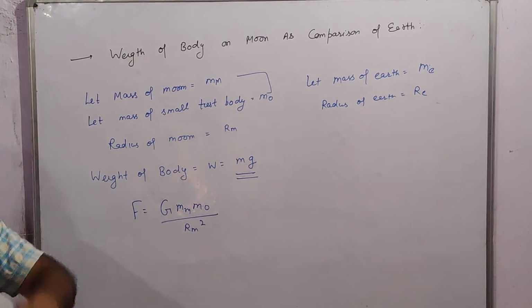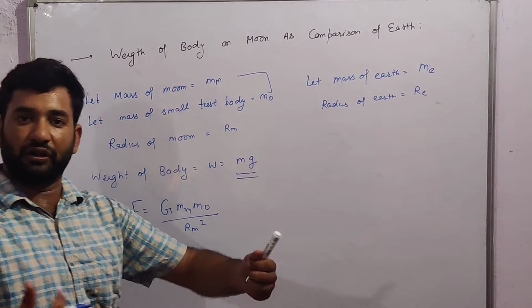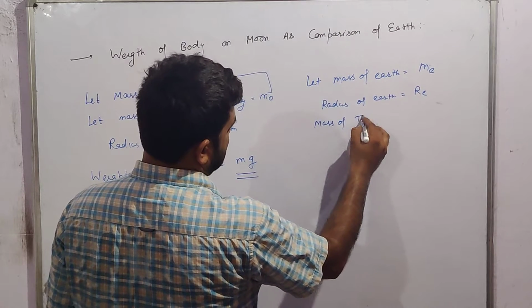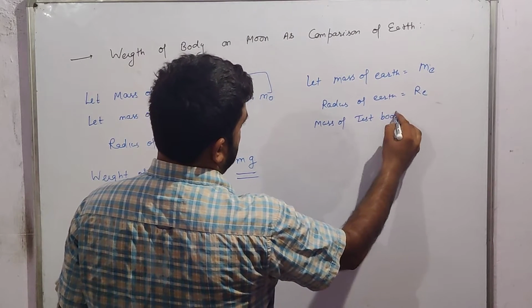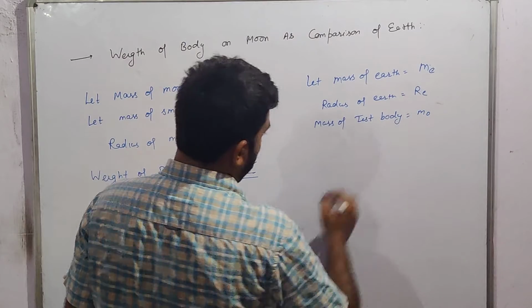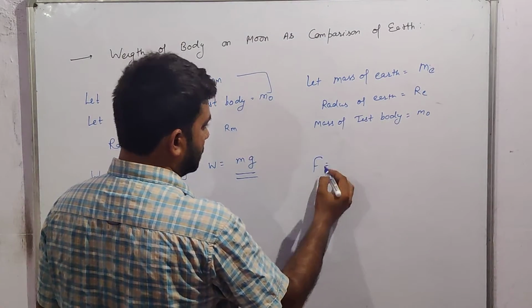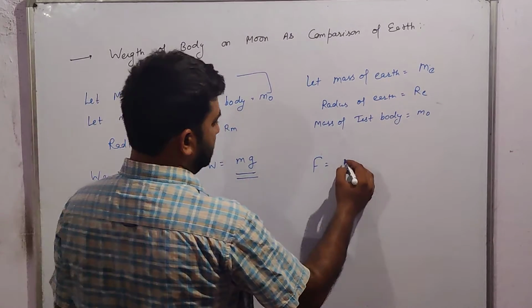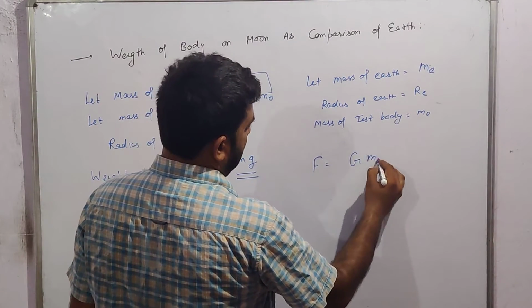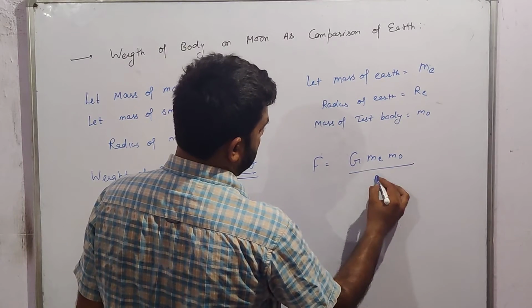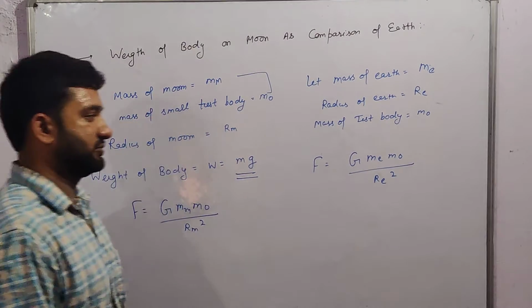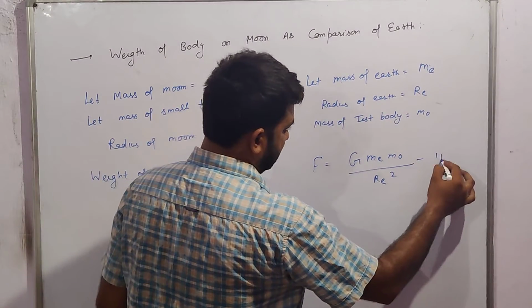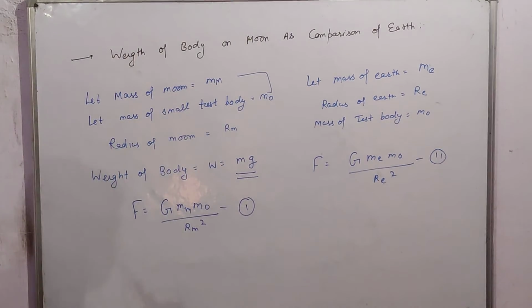The mass of the small test body will be the same, because we will compare the weight of the same body. So the mass of the test body is equal to m naught. Now the force between these bodies at Earth, F is equal to G me m naught upon re square. This is equation first and this is equation second. We derived both equations.